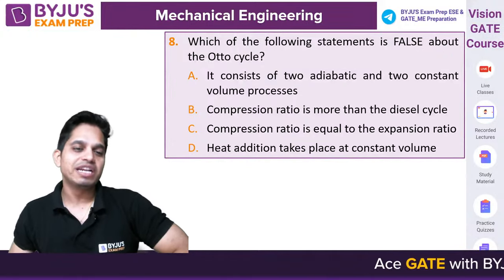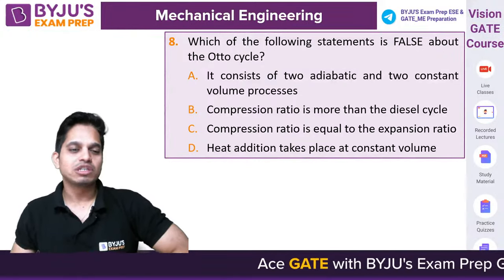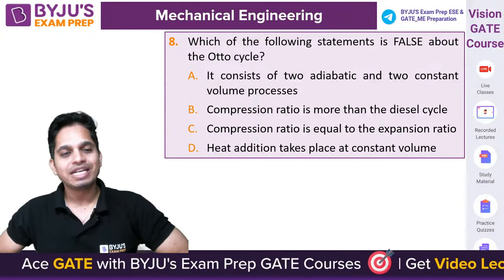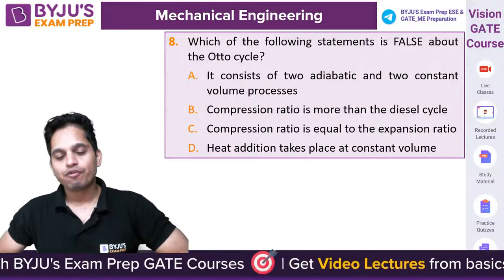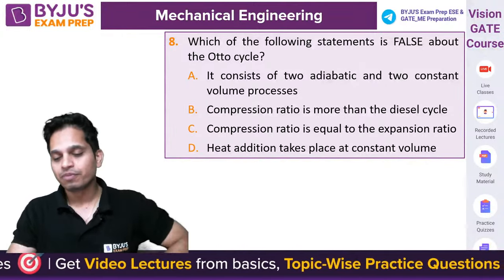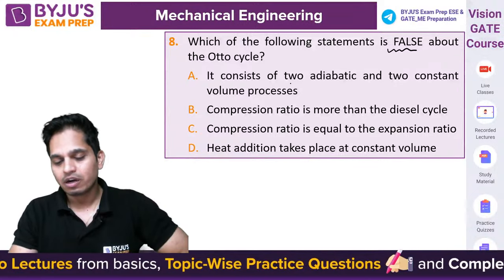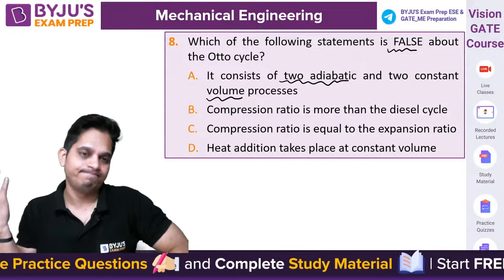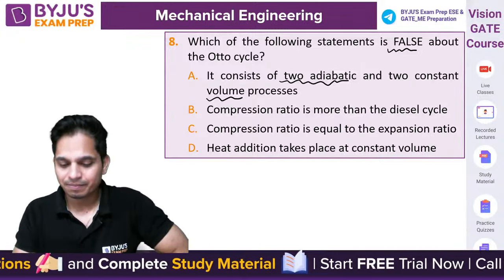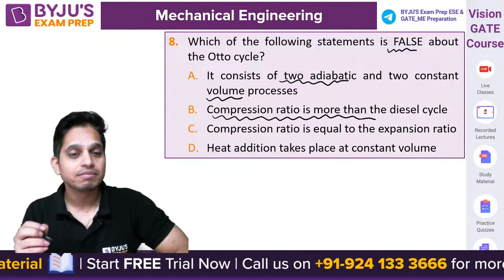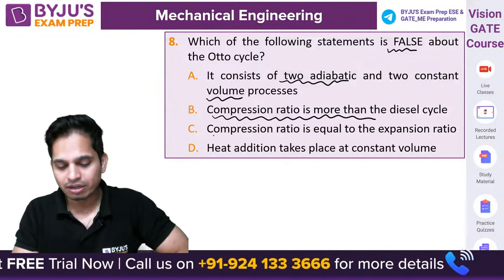Last 5 questions left. Total 12 questions, okay? Which of the following statements is false about the Otto cycle? Incorrect about the Otto cycle. 2 adiabatic and 2 constant volume. Correct. Compression ratio is more than diesel. You have to tell me whether it is correct or not.